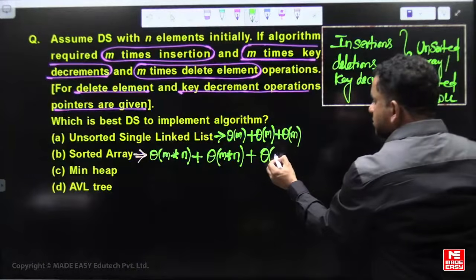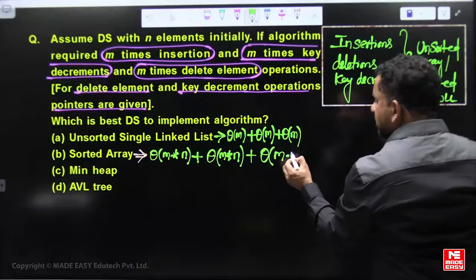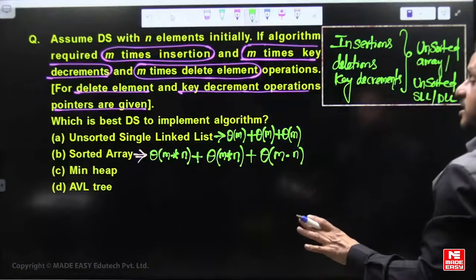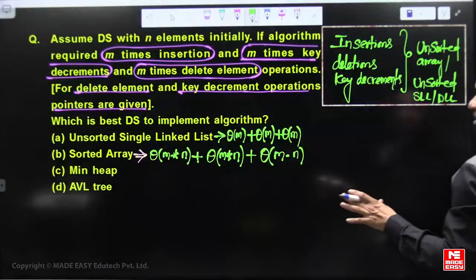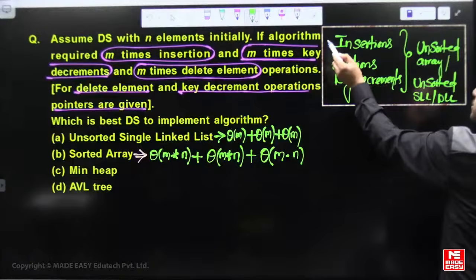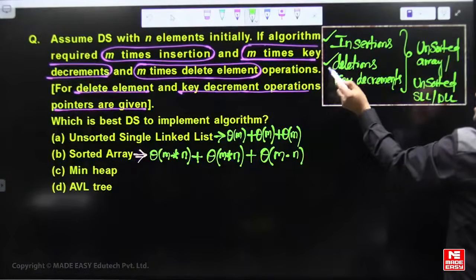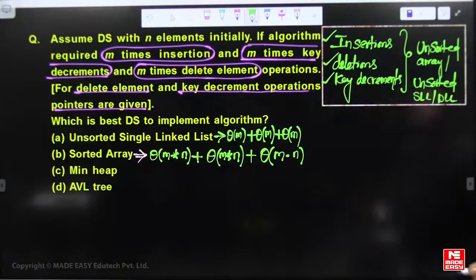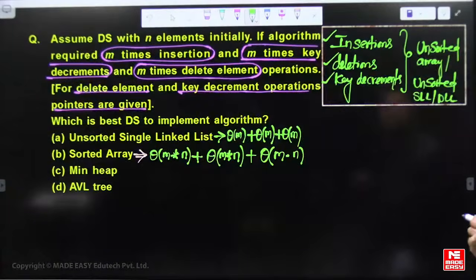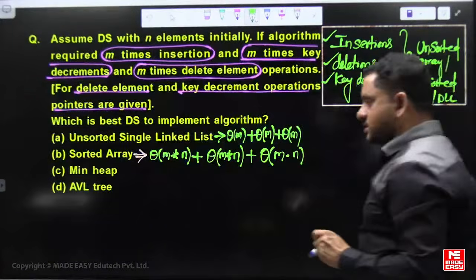So deletion also becomes m multiplied by n. Sorted arrays are not efficient for insertion, deletion, key decrement. Those are efficient using unsorted arrays or unsorted lists.